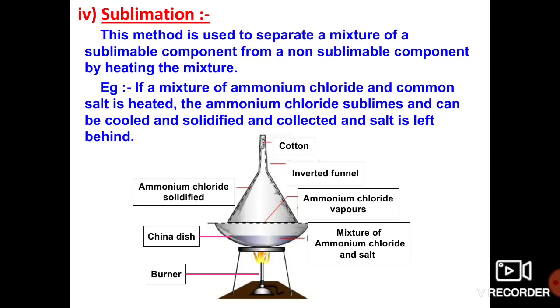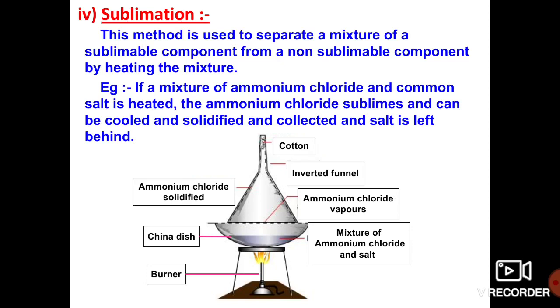The best example for that is ammonium chloride. Ammonium chloride is a salt in a solid state. When we heat it, it does not convert into liquid, but is directly converted into gaseous state.